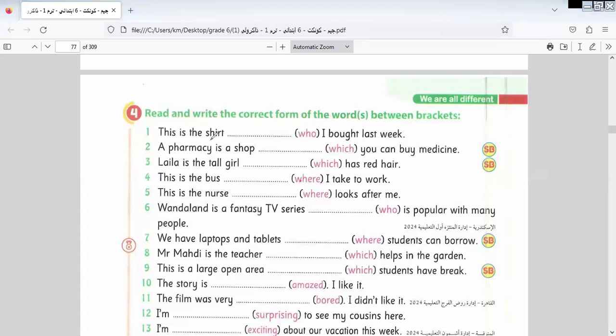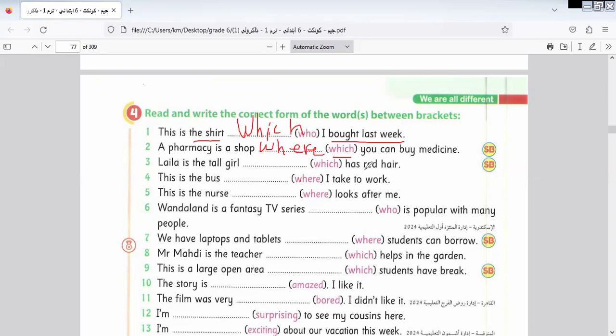Okay, this is the shirt I bought last week. So here we have who? The shirt is something, not a person, so it will be which, not who. The pharmacy is a shop, a place, so I replace which with where.